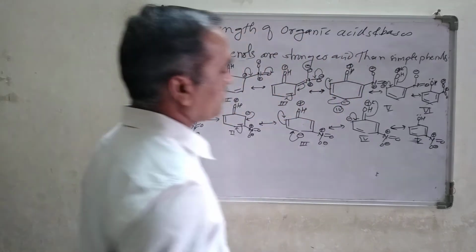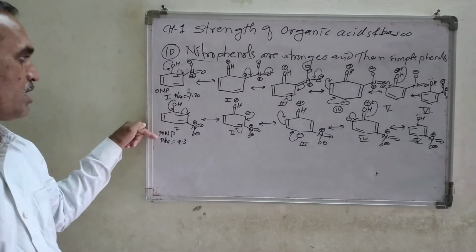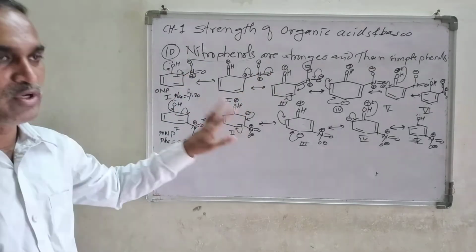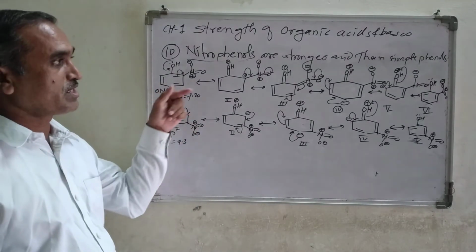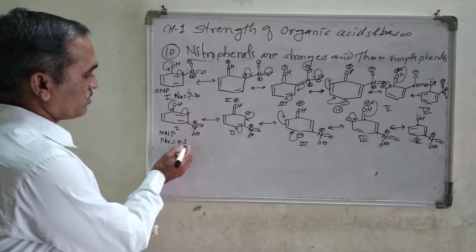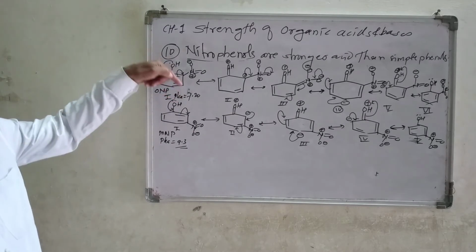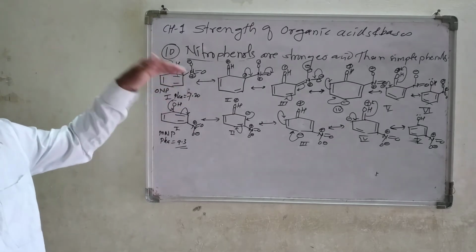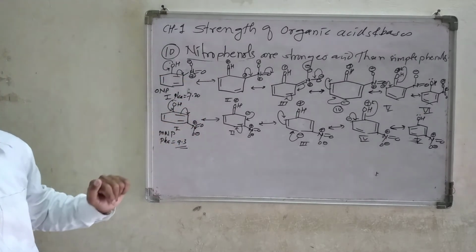Look at the resonating structures. If you compare orthonitrophenol and metanitrophenol, orthonitrophenol has 6 structures, here it has only 5 structures, and therefore orthonitrophenol is a stronger acid as compared to metanitrophenol. If you compare the pK values, orthonitrophenol's is less, therefore it is stronger, and here it is higher, and that's why it is weaker.